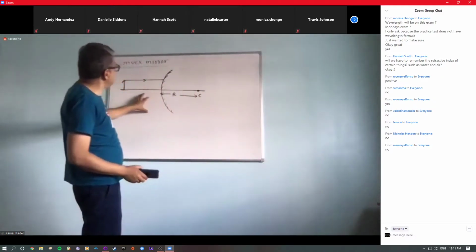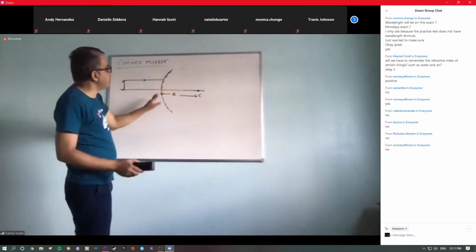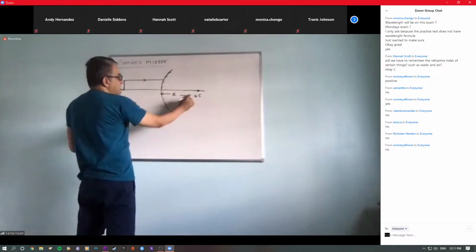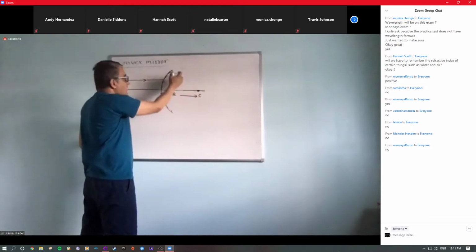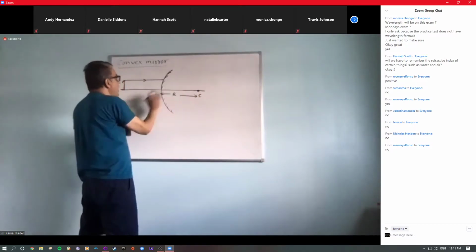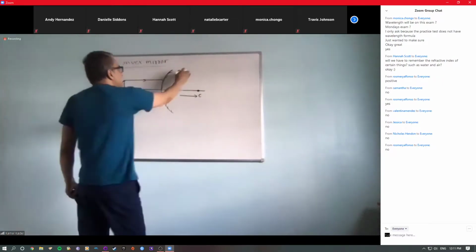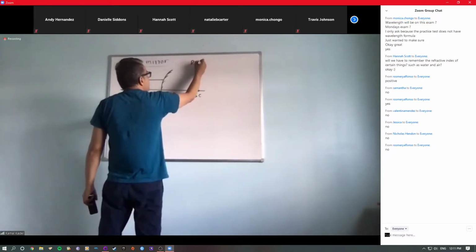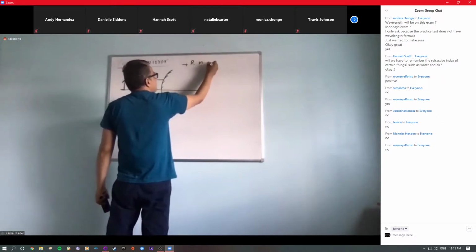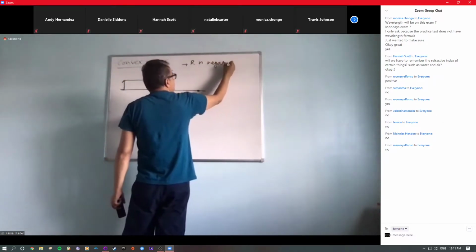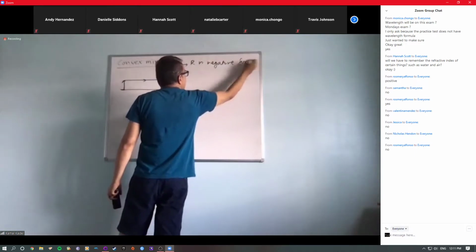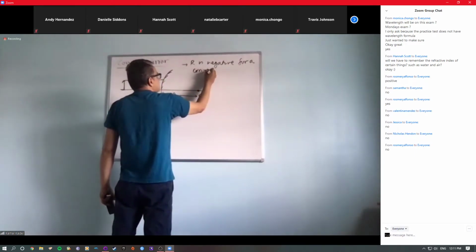You can clearly see here, for convex, the center of curvature is on this side of the reflecting surface. However, the incoming rays are on the opposite side. So that means R is negative for a convex mirror.